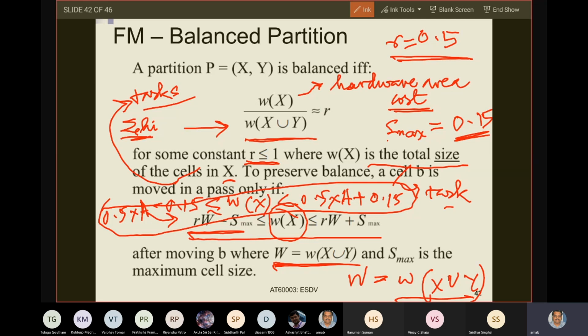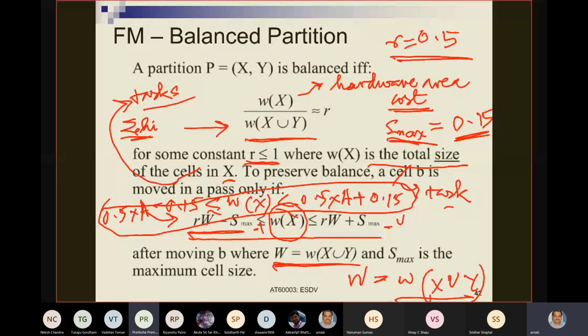Obviously, depending on the problem, you could have S max up and S max low. You could have two values, but for simplicity, here they have kept one. When you design your problem using the basic framework of these matrices, you could always keep the upper one to be S max U and the lower one to be S max L. Two values. Understood what I'm saying? So this is all on balance. We will now go into the algorithm.